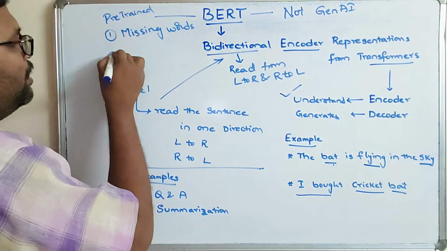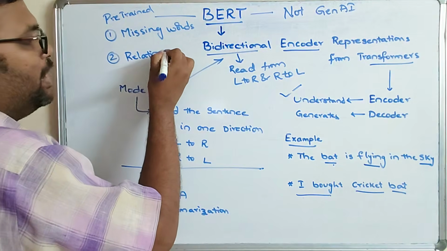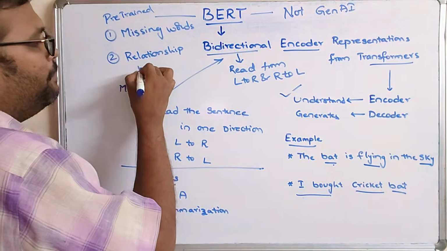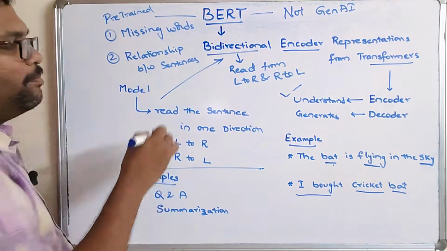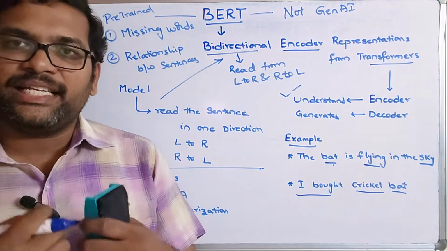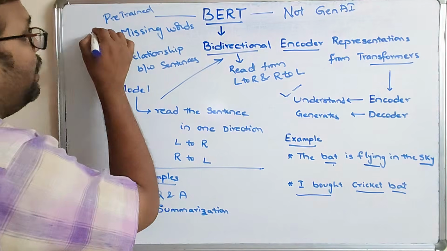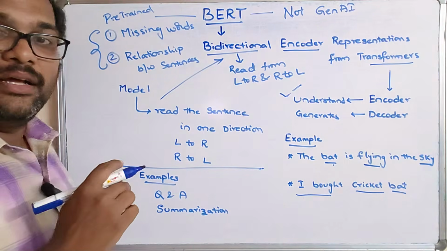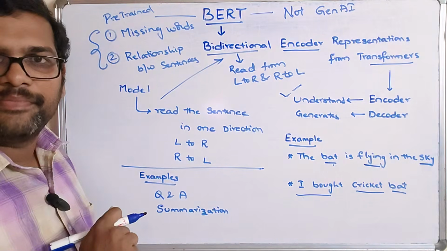And second, relationship between sentences: more than one sentence will be given, and it will learn which sentence comes first and which sentence comes next. With the help of these two categories, the BERT model will be trained.